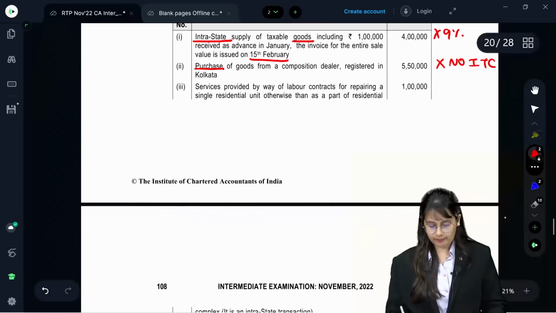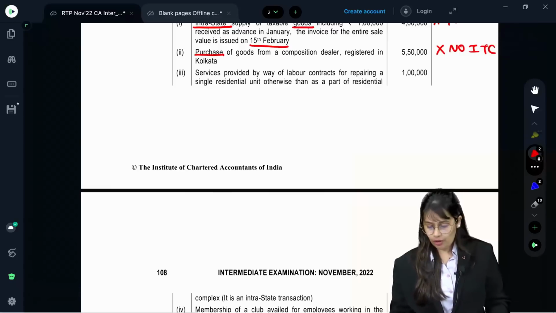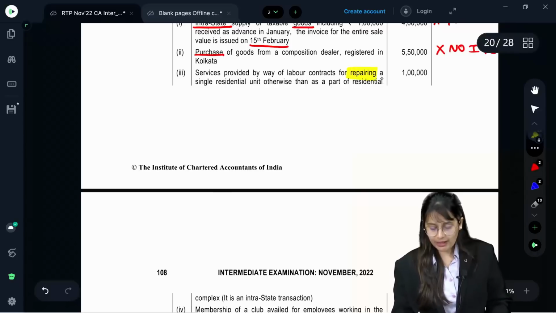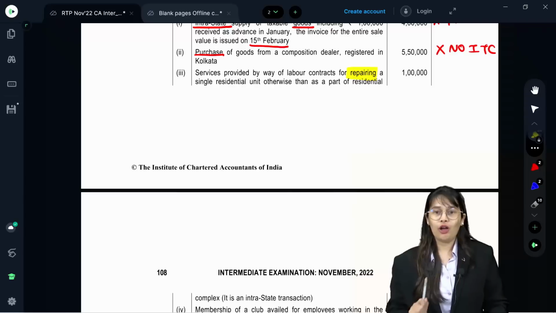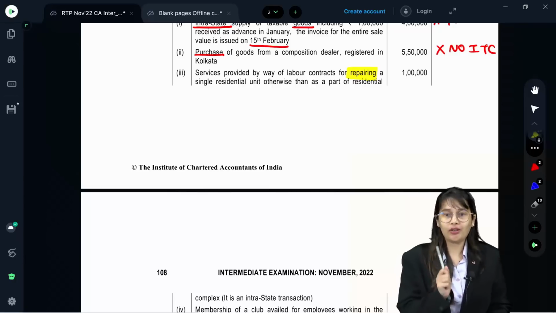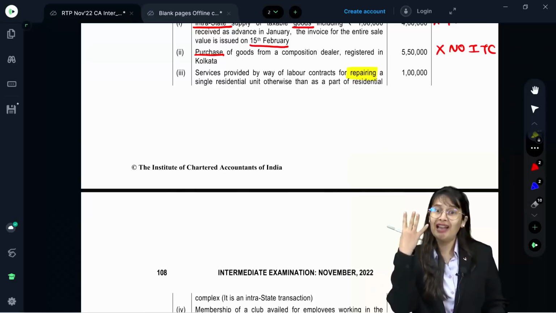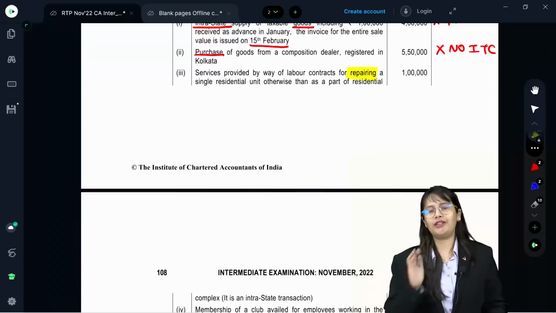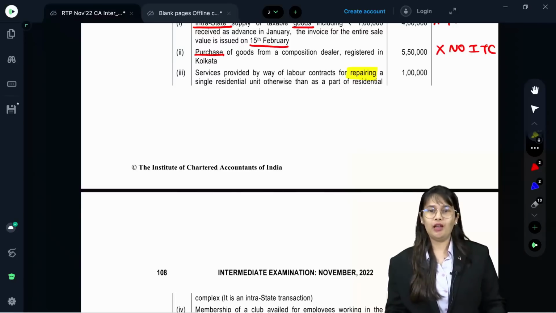But, wait. Services provided by way of labor contract for repairing. If you have understood the provision or remembered the provision, then it was written that pure labor contracts of construction, erection, commissioning, installation of single residential unit, otherwise than as a part of residential complex or original works, then only it was exempt.